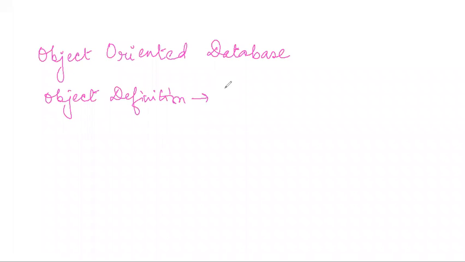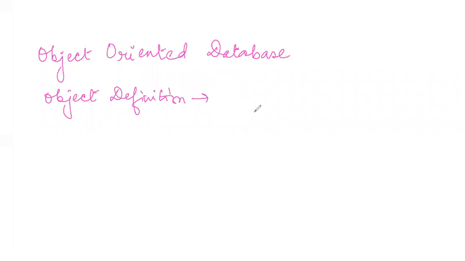Why did the object oriented programming language come? We were simply learning C. Then why did we need to learn Java? There must have been some reason. The reason was complex data types. Using C, we were not able to program structurally the complex types of problems that are prevalent in the world. So for that reason, the concept of object oriented programming came.